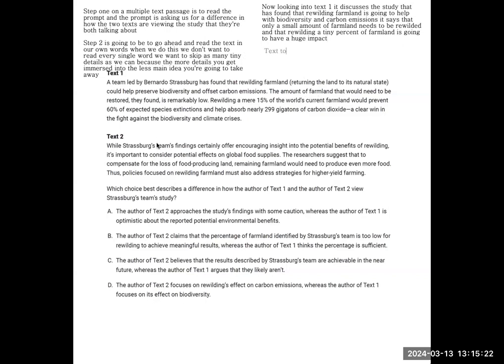Text 2, on the other hand, says that although the data seems encouraging, it's important to consider the effect on food supplies. So in other words, text 1 is short-sighted.